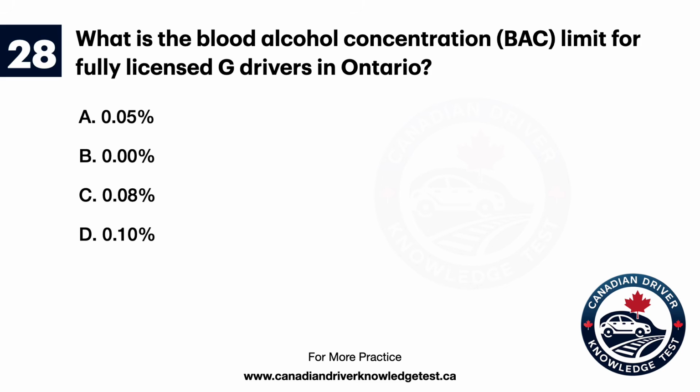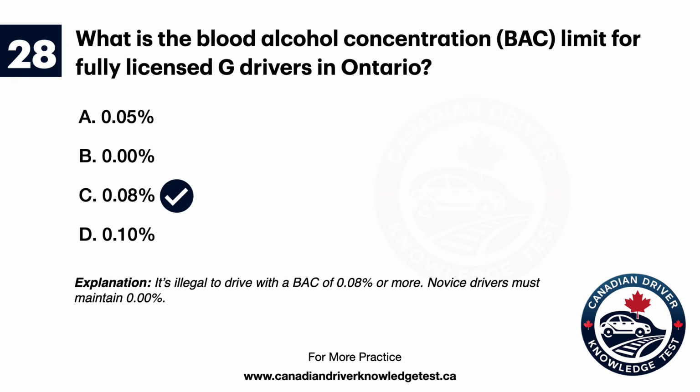Question 28. What is the blood alcohol concentration, BAC, limit for fully licensed G drivers in Ontario? A. 0.05%. B. 0%. C. 0.08%. D. 0.1%. The answer is C. 0.08%. Explanation. It's illegal to drive with a BAC of 0.08% or more. Novice drivers must maintain 0%.